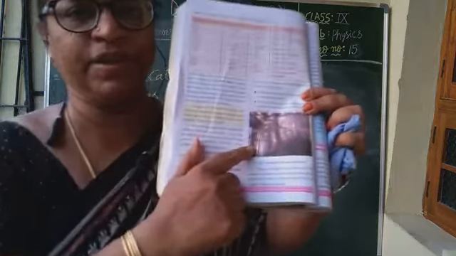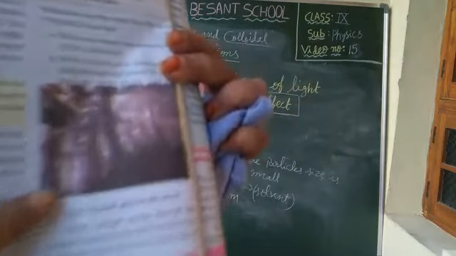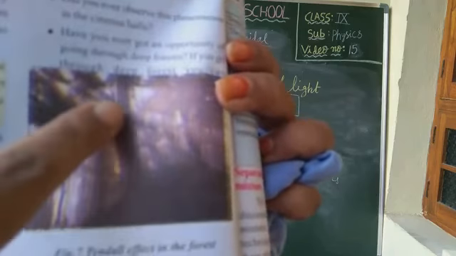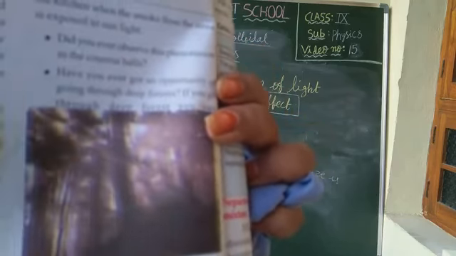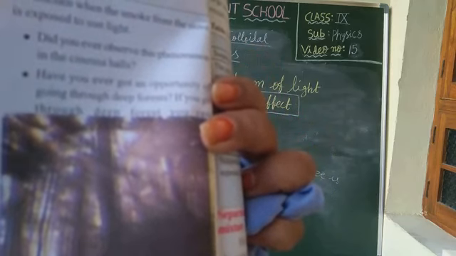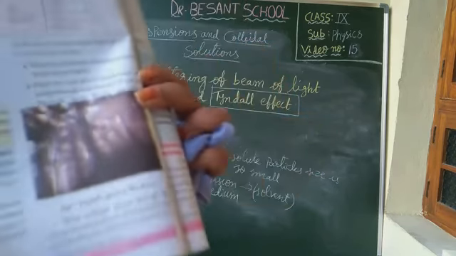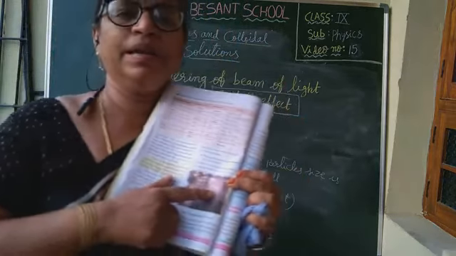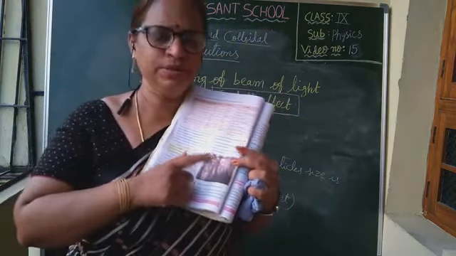You can see it here in the figure. Please see here, children. Can you see many trees? In between the trees, where gaps are there, see how the sun rays are coming. Can you see it? This is called the Tyndall effect. Am I clear, children? Understood?